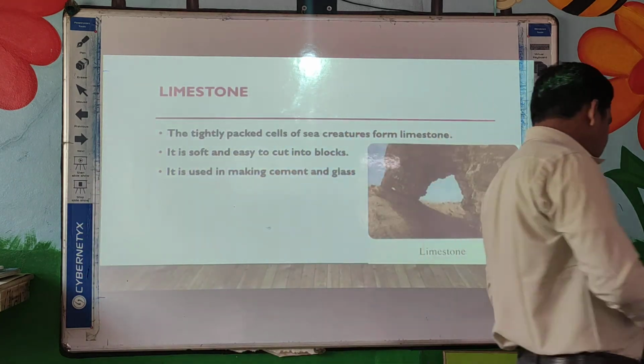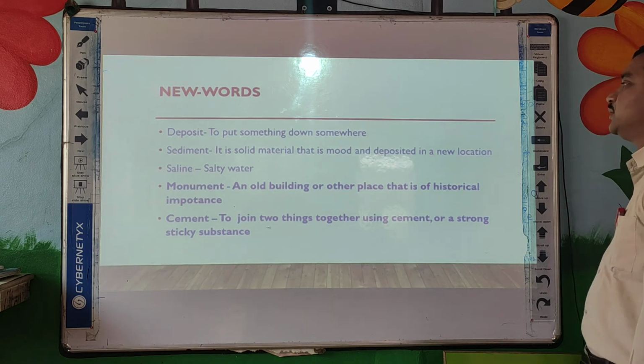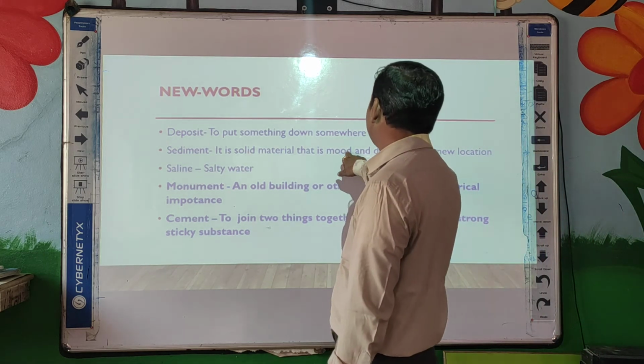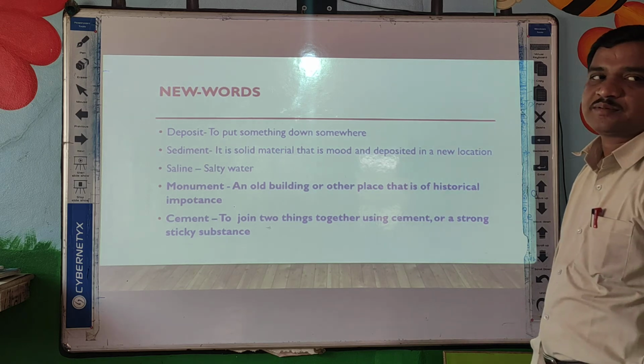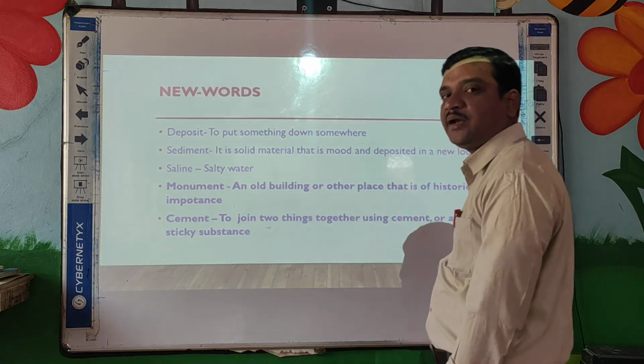Now today's new words. You can see here the new words: deposit, to put something down somewhere; sediments, solid material that is deposited in a new location. Saline is salty water. Monument means an old building or other place that is historically important. Cement, to join two things together using a strong sticky substance. So these are the new words. You can write them down two times and memorize.